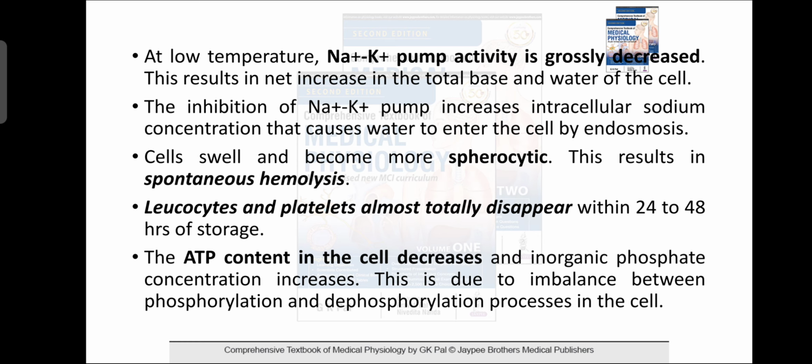So sodium potassium pump activity decreases at low temperature, so it increases the base and water of the cell. Also inhibition of the sodium potassium pump increases sodium concentration, so water enters by endosmosis, the cell swells and becomes a spherocyte. Spontaneous hemolysis occurs because of spherocytosis of the RBC. Leukocytes and platelets disappear within 24 to 48 hours of storage. ATP content in the cell decreases and inorganic phosphate concentration increases. This is due to imbalance between phosphorylation and dephosphorylation processes in the cell.